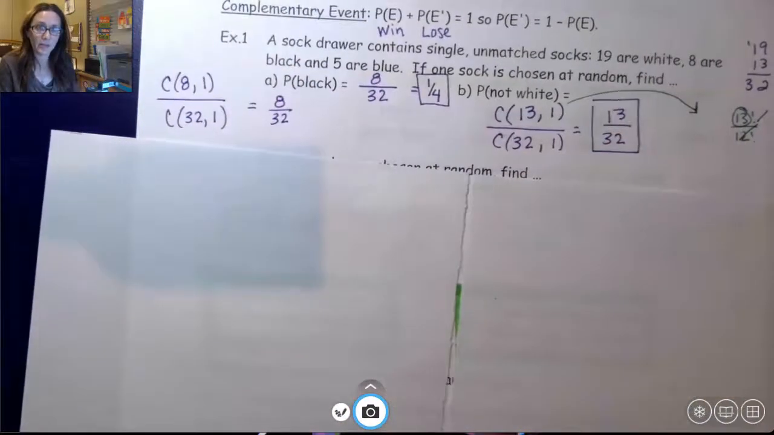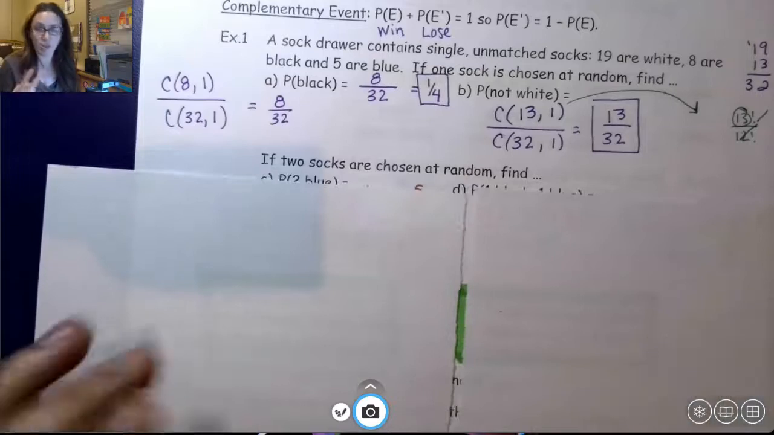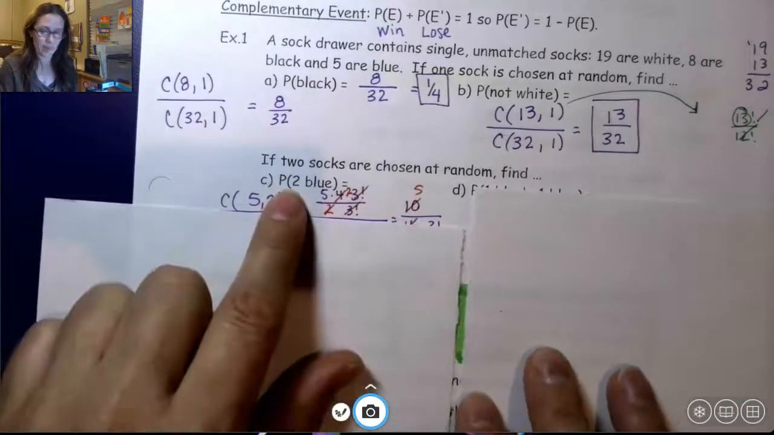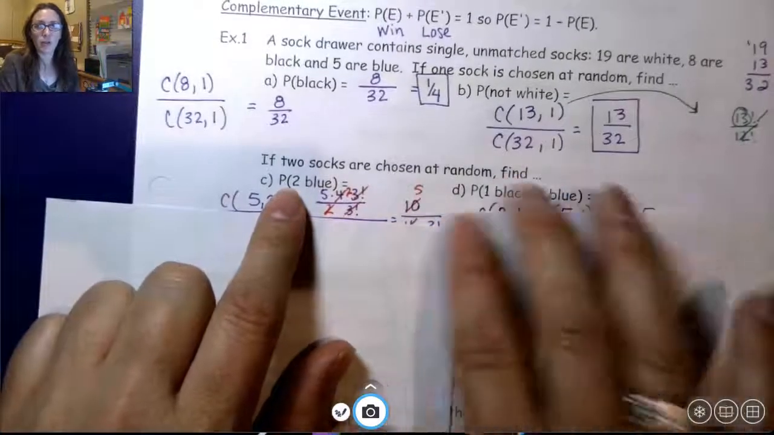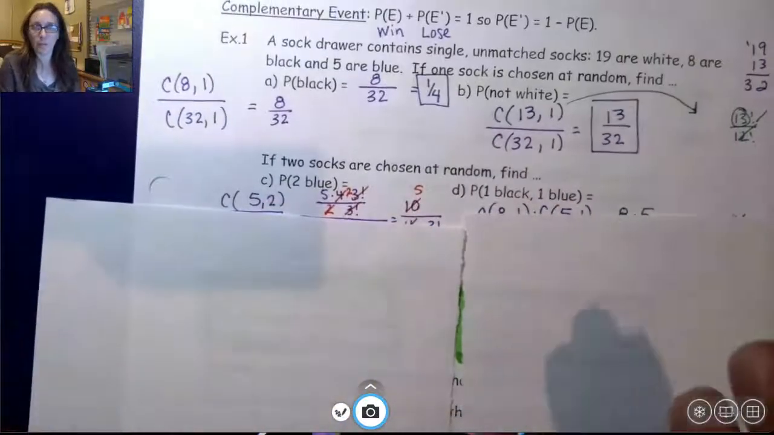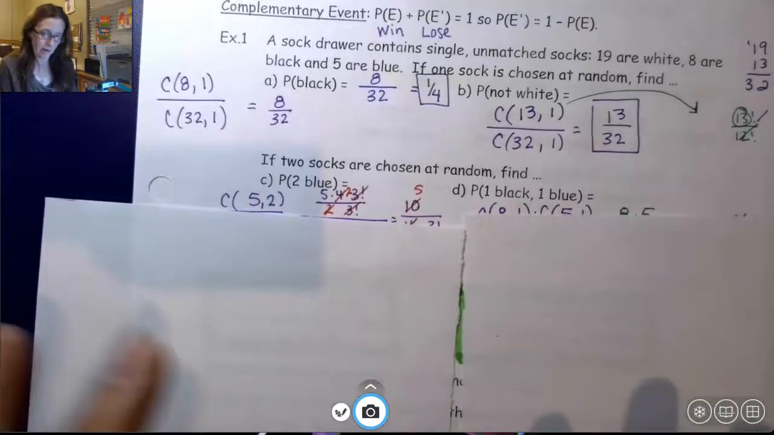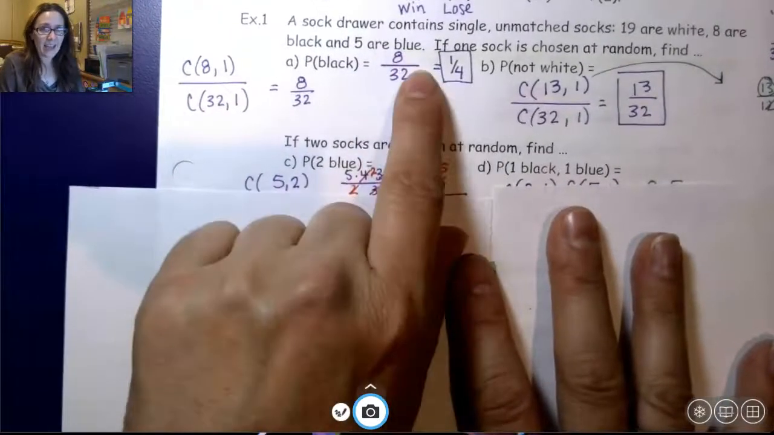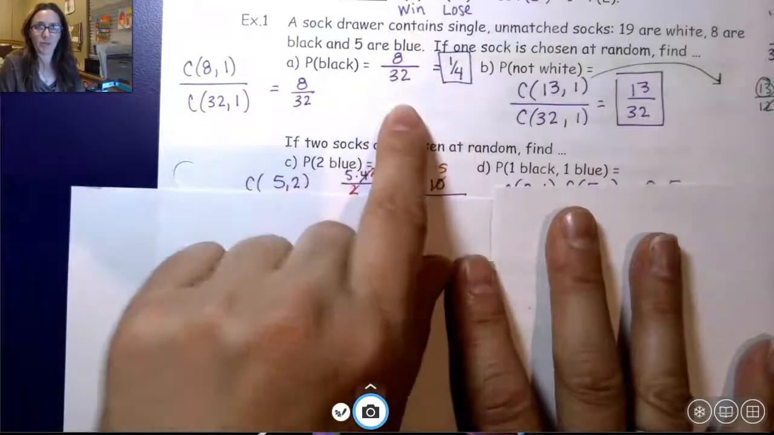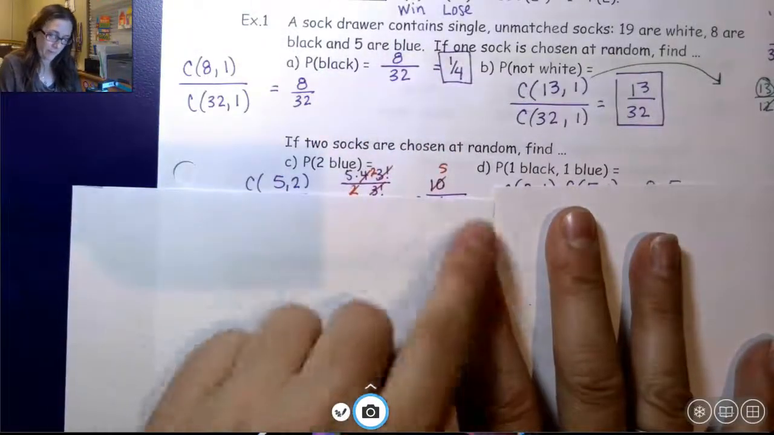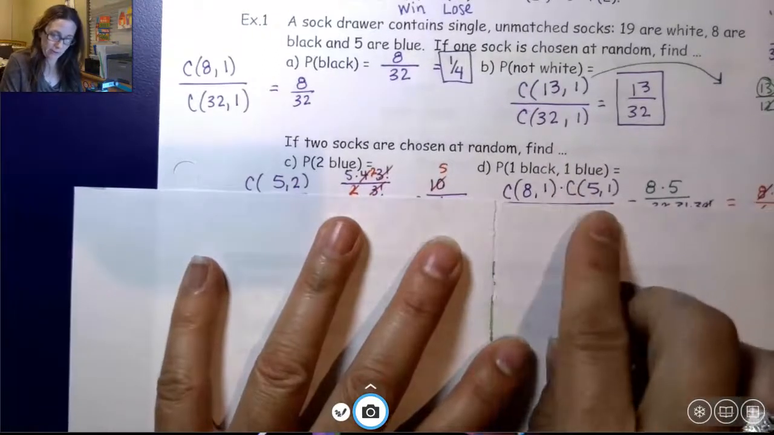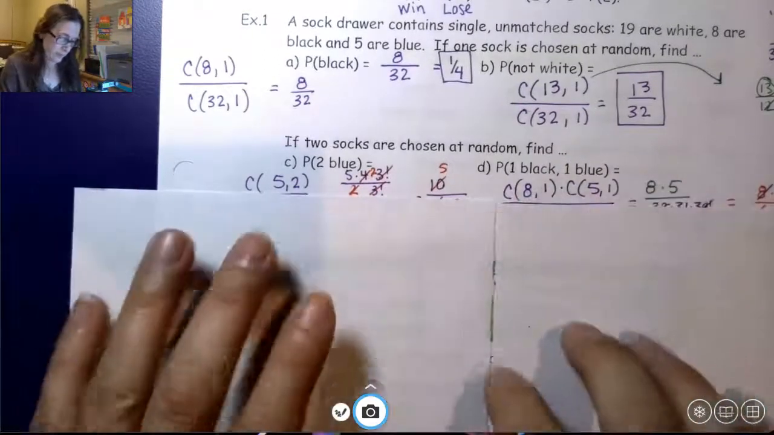Where the combination comes into play a little bit more is when we're going to pick 2 socks. Now again, the order still doesn't matter because here it's 2 of the same color, or you have 1 black, 1 blue, or 1 blue, 1 black. Order is not going to matter here. So it's combination of 5 choose 2. It's not as easy as putting the 8 over 32 because you have more things going on. Or a combination of 8 choose 1, and 5 choose 1. I'll talk about this in more detail.